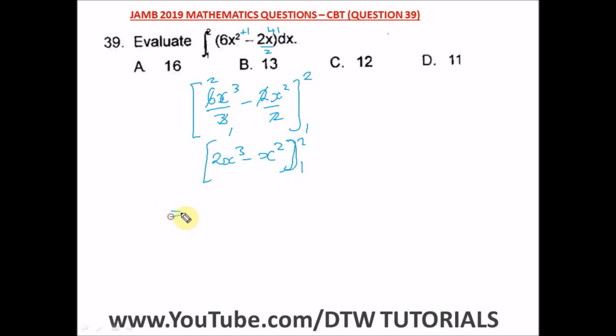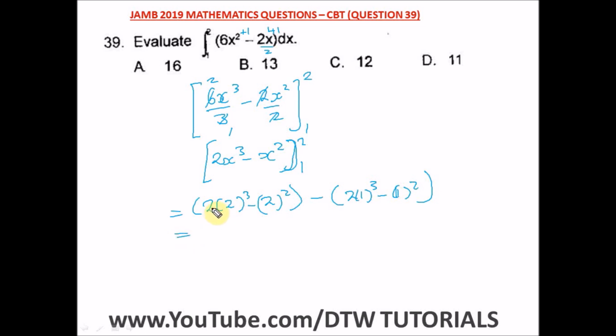Put in 2, we have bracket 2 raised to the power 3 minus 2 raised to the power 2, close the bracket, and minus bracket 2 times bracket of 1 raised to the power 3 minus 1 raised to the power 2.